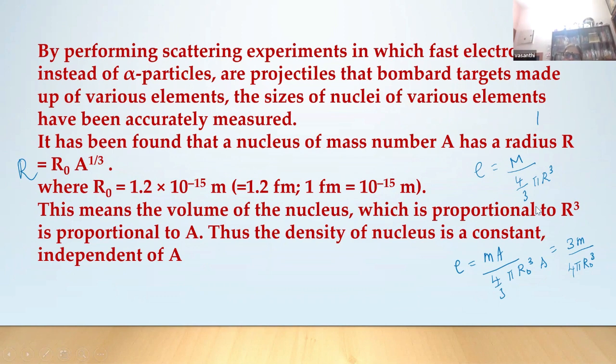The mass of any atom is m into A. A is the mass number and m is the mass of the nucleon. Nucleon is either proton or neutron. We don't differentiate between proton or neutron. Suppose oxygen has mass number 16, then 16 into 1.6 into 10 power minus 27. So the density of the nucleus is a constant. This proof may carry 1 mark.